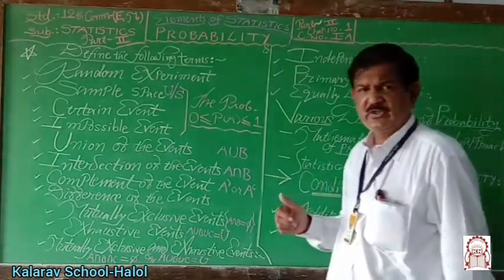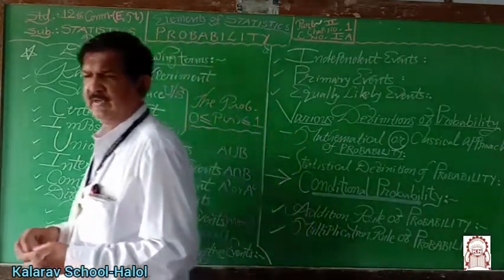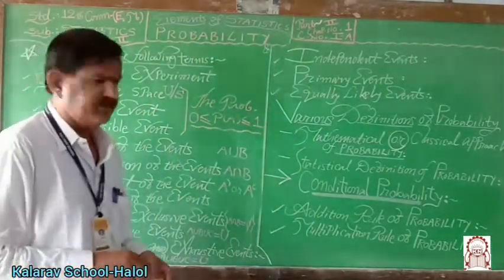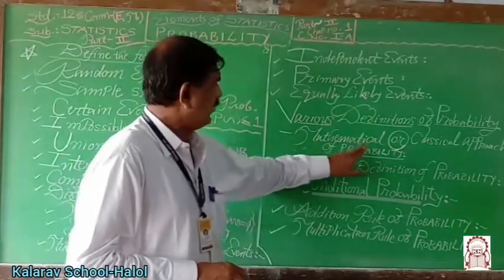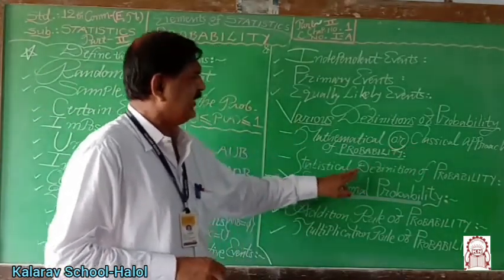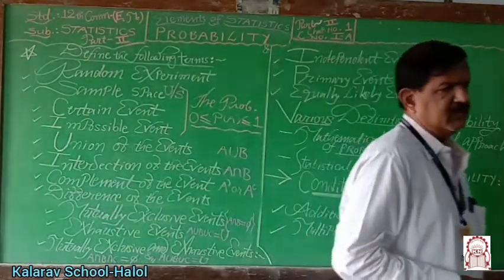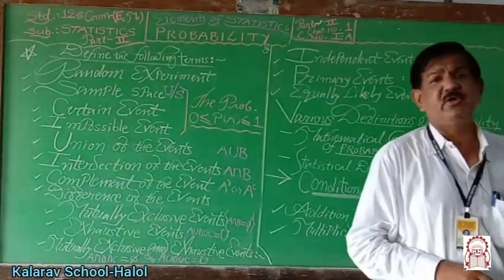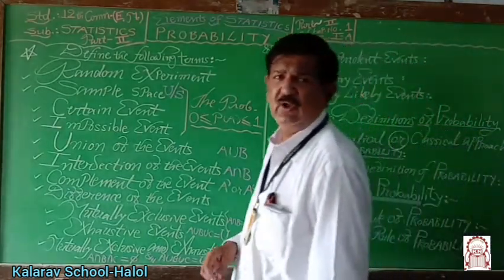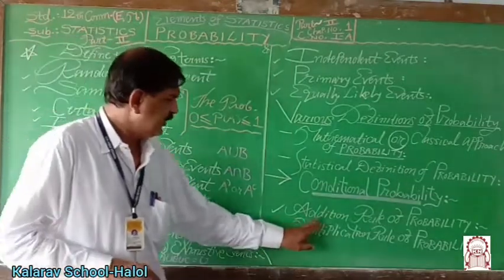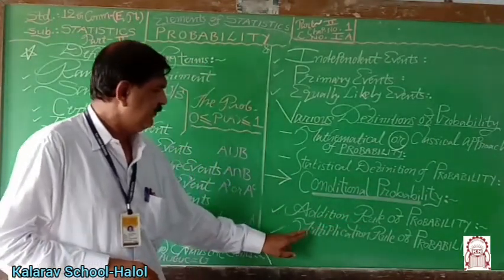There are two approaches to the definition of probability: the mathematical or classical approach, and the statistical definition of probability. Then finally, there are two important theorems or rules of probability, the addition rule and the multiplication rule.